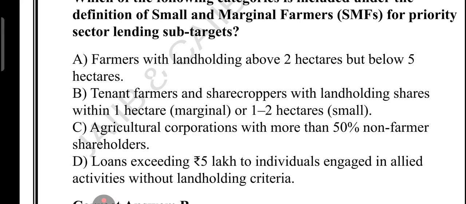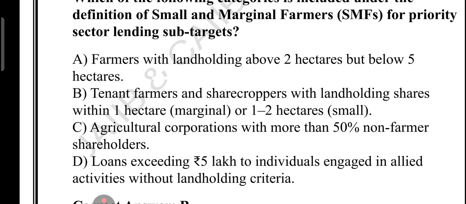Loan exceeding 5 lakh to an individual engaged in allied activity. Loans for allied activity like dairy, poultry or fisheries can be included, but only if the loan is up to 2 lakh and the borrower fits into the small and marginal category, right? So the loan is up to 2 lakh only, but here the loan given is 5 lakh. So there is no land holding check, and that will not be considered as SMF.